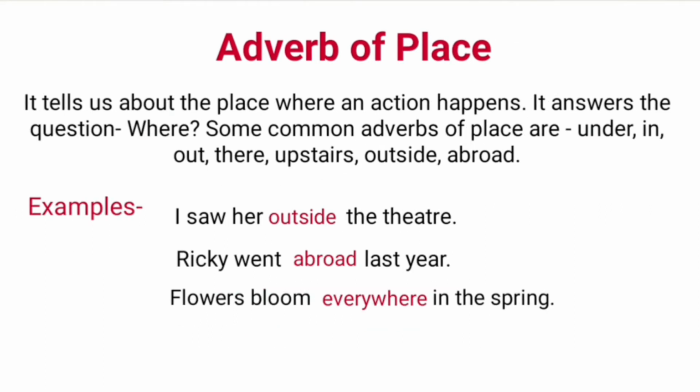Adverb of place. It tells us about the place where an action happens. It answers to the question where. Some common adverbs of place are under, in, out, there, upstairs. Examples are I saw her outside the theatre. Ricky went abroad last year. Flowers bloom everywhere in the spring. In these sentences, outside, abroad, and everywhere are adverbs of place as they answer to the question where.